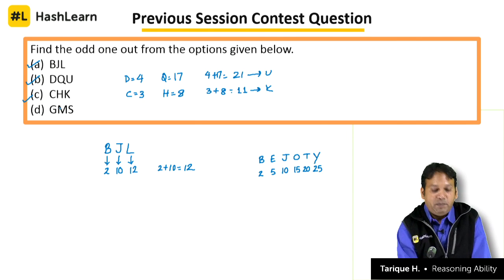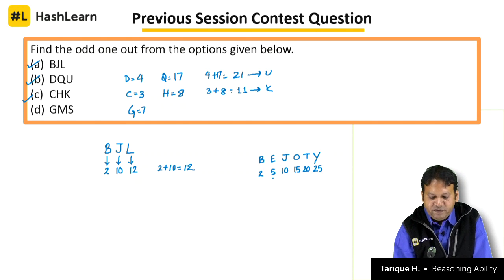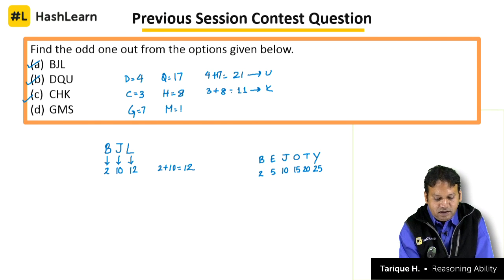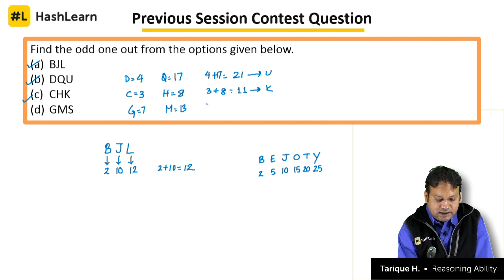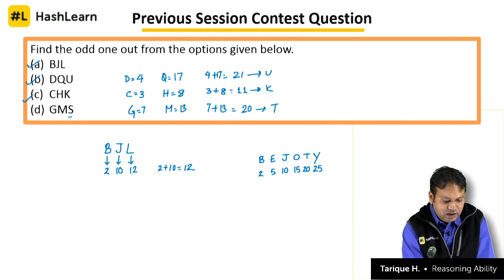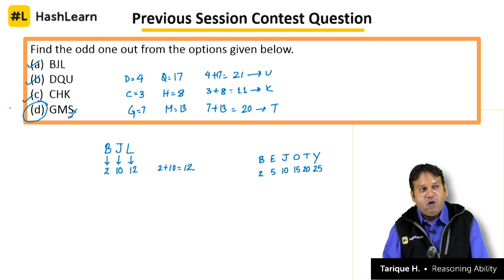So the odd one out will definitely be D, but let's verify. G is equal to 7 because E is 5, F is 6, G is 7. And M is 13. 7 plus 13 is equal to 20, and 20 is T, so it's not S. This should not be S, it should be T. That is why D is the odd one out.